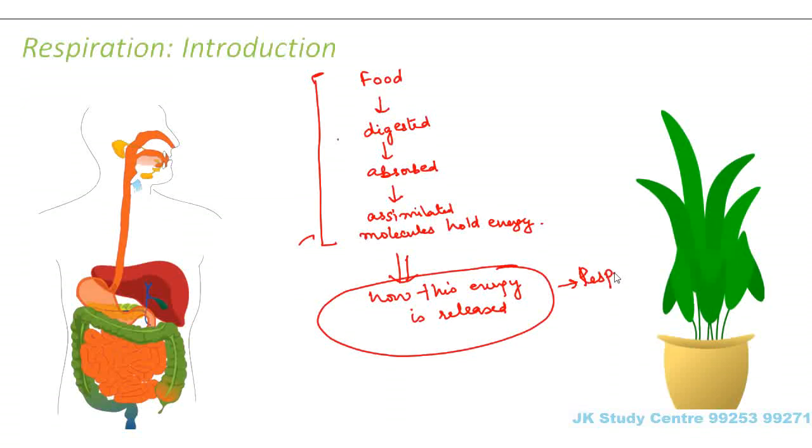So respiration says that this energy is released by oxidation of the assimilated molecules. Now how will oxidation take place? For oxidation of these molecules, we will need oxygen. So how do we get that oxygen? Oxygen is present in the atmosphere, that we all know, right? There is 21% of oxygen present in the atmosphere. So we need to take that oxygen from the atmosphere.